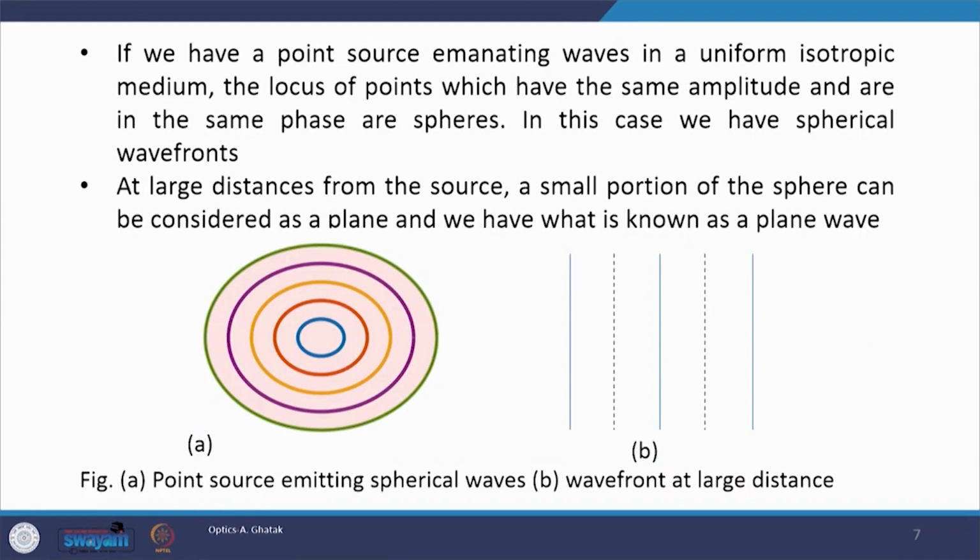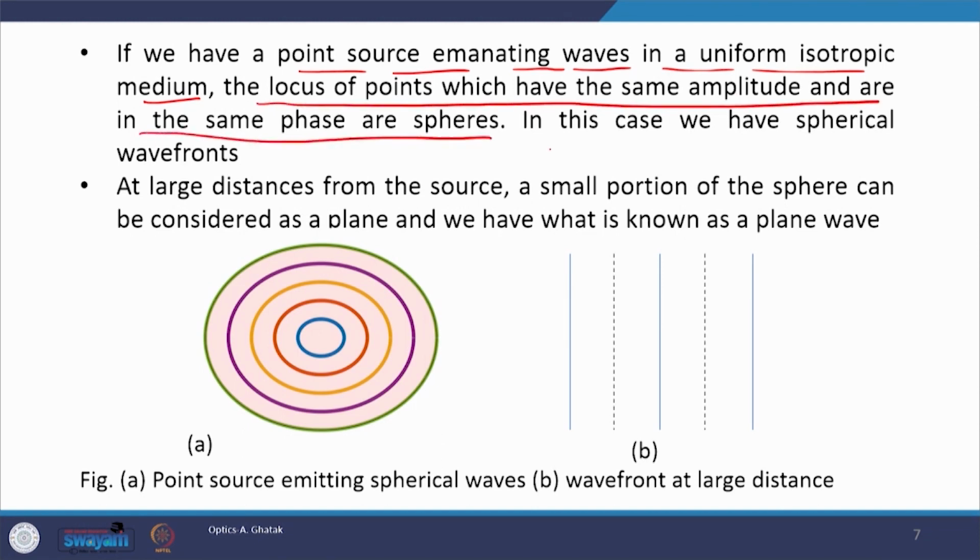Now, if we have a point source emanating waves in a uniform isotropic medium, then the locus of points which have the same amplitude and are in the same phase are spheres, and in this case we have a spherical wavefront, and this is what we discussed. Now, a very new word which appears here in this statement is isotropic medium. What is isotropicity?